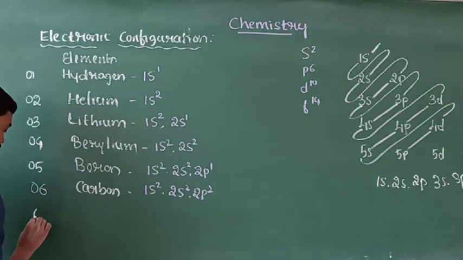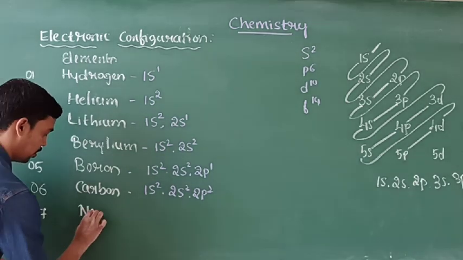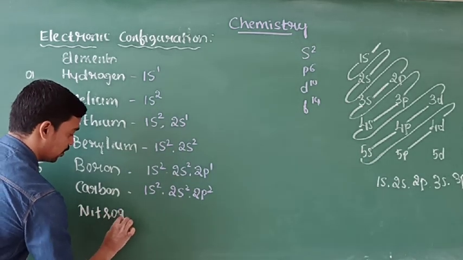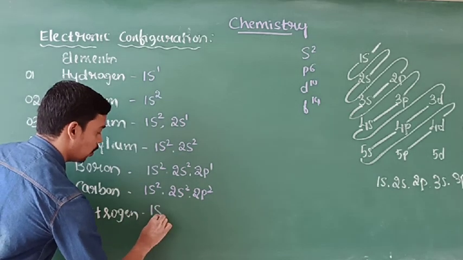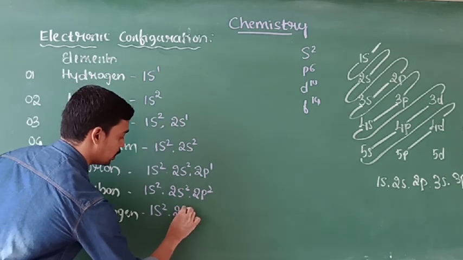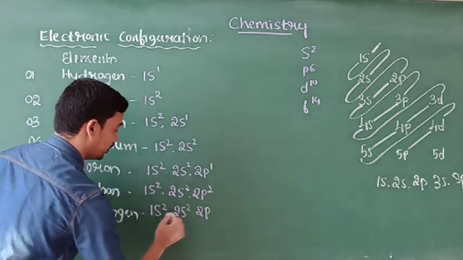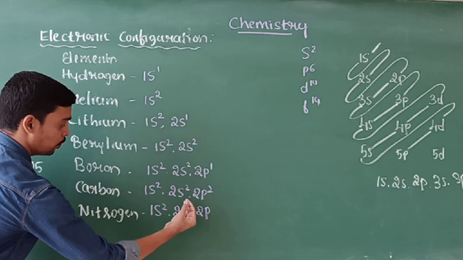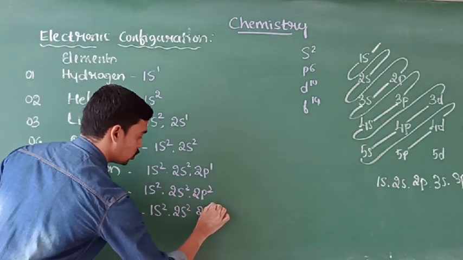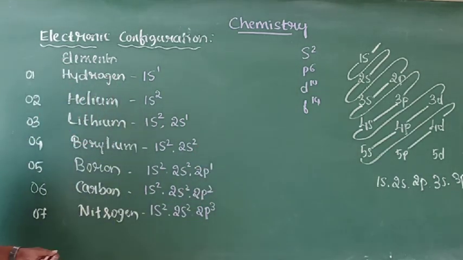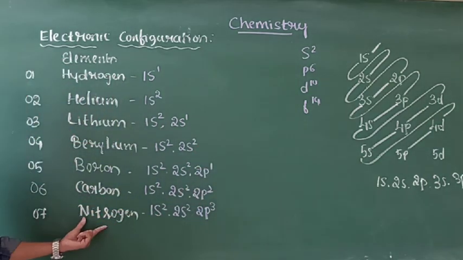And the next one is nitrogen. In nitrogen 7 electrons are present. The electronic configuration is 1s2, 2s2, 2p. Here 2 plus 2 is 4, and the remaining 3 electrons, it is 2p3. This is the electronic configuration of nitrogen.